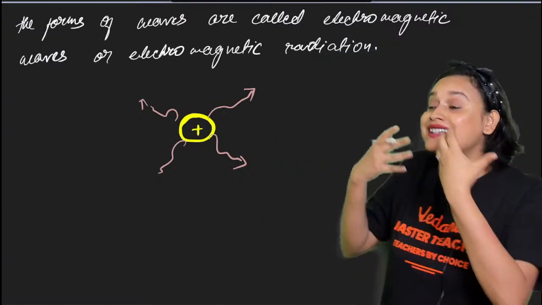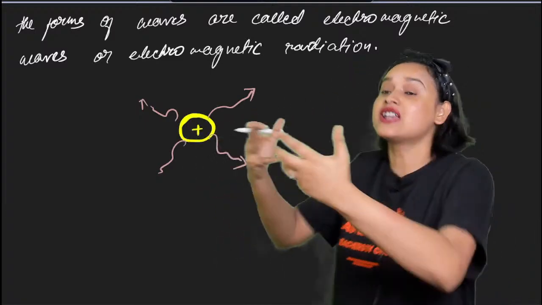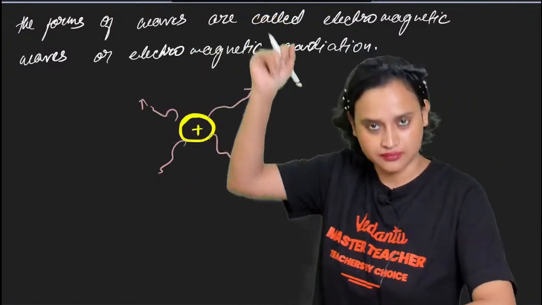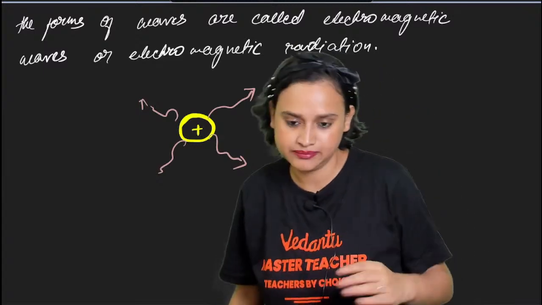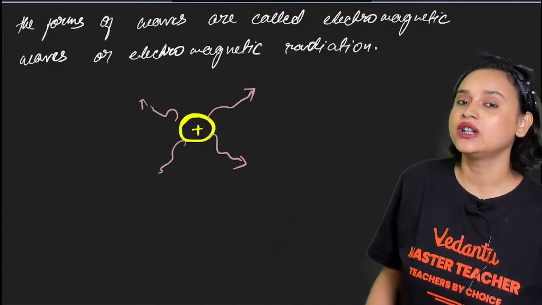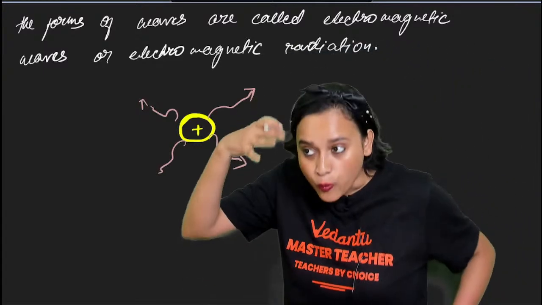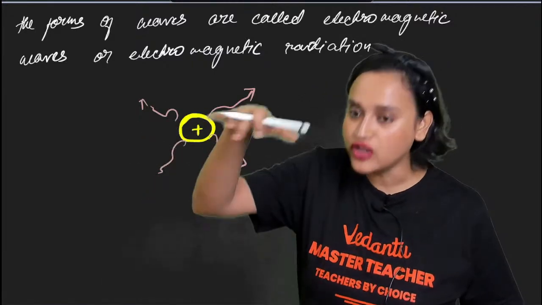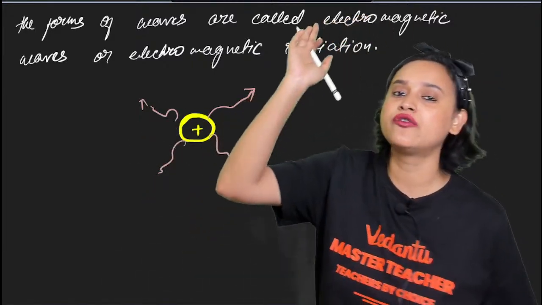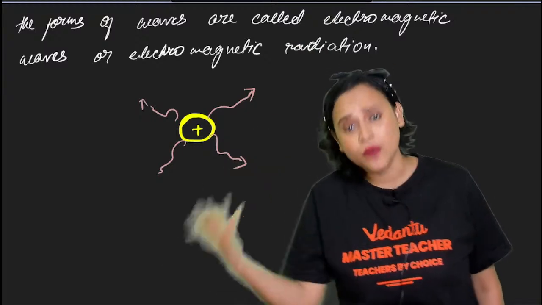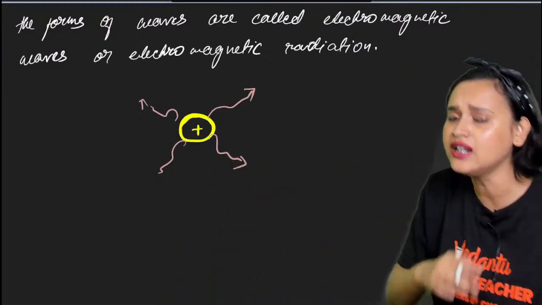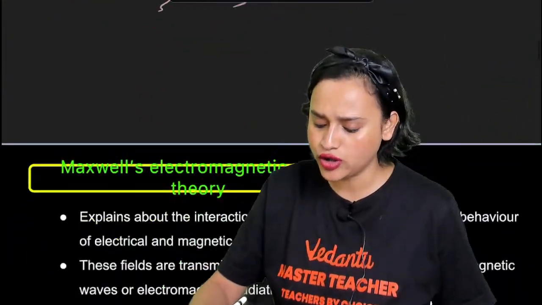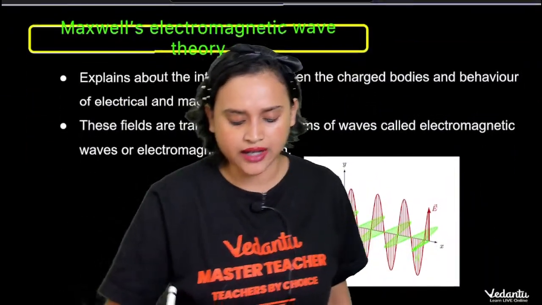So whatever is emitted, that radiation is a wave. What did I say? I said that the radiation that is coming out will be coming out in the form of waves. So electromagnetic wave and electromagnetic radiation are one and the same; both of them are interchangeable and you can use either.